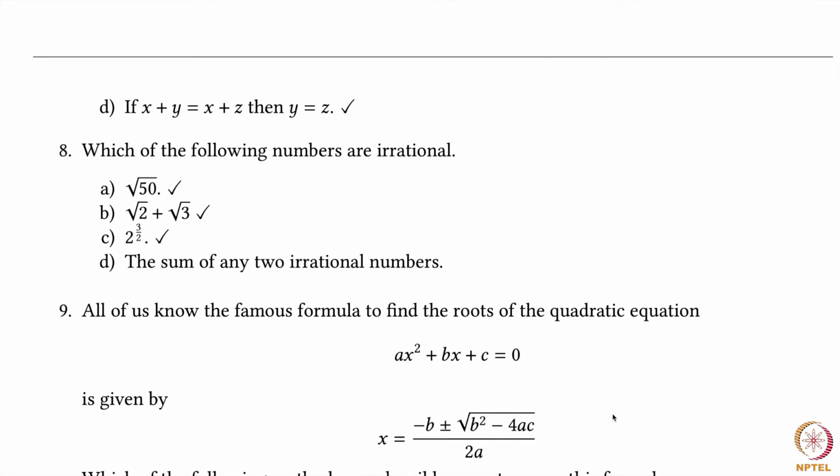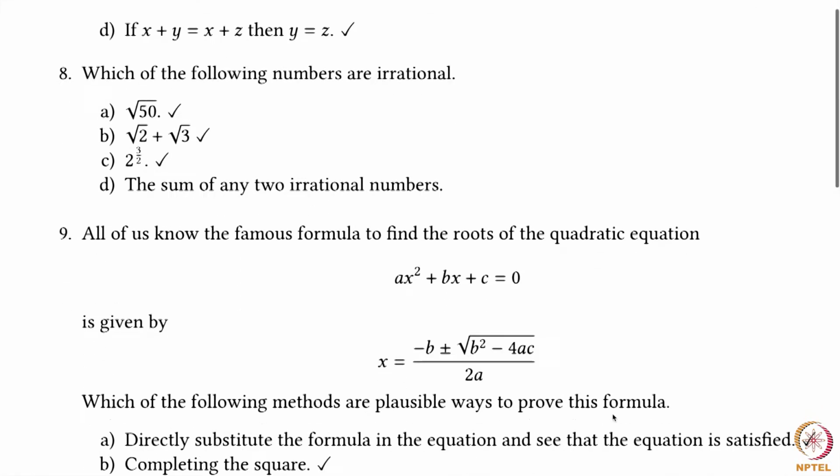Root 50, again you can directly show that it's irrational, but you can use that polynomial with integer coefficients theorem also. In a similar way, you can show that 2 power 3 by 2 is also irrational. I will give a PDF attachment with a hint as to how to solve that problem. The sum of any two irrational numbers, I have already highlighted why the sum of two irrational numbers need not always be an irrational number.